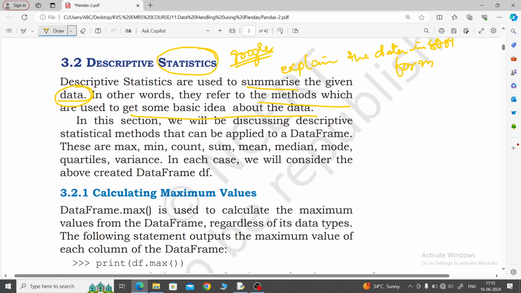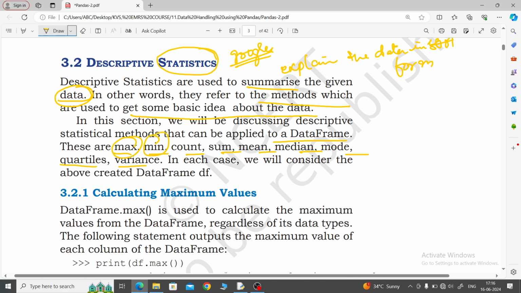The descriptive statistical methods that can be applied to a data frame are max, mean, count, sum, median, mode, quartiles, variance, and standard deviation. So these are the descriptive statistics.